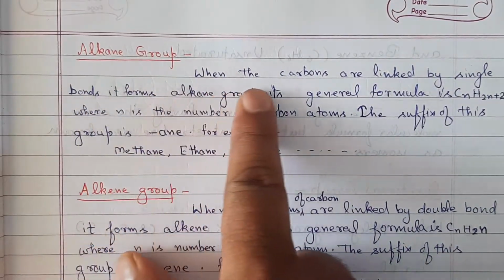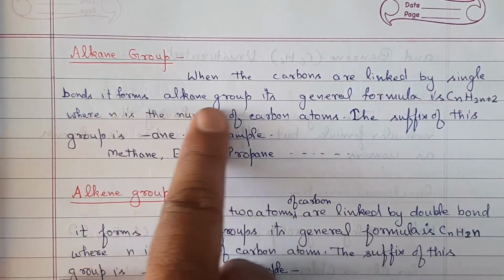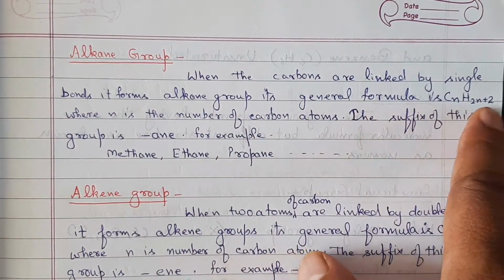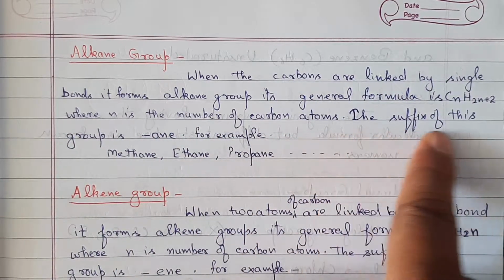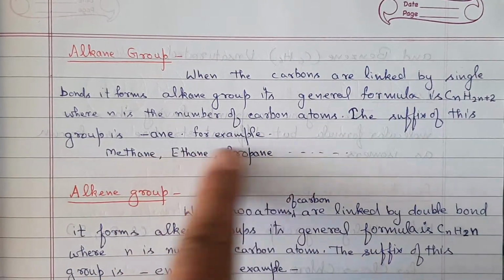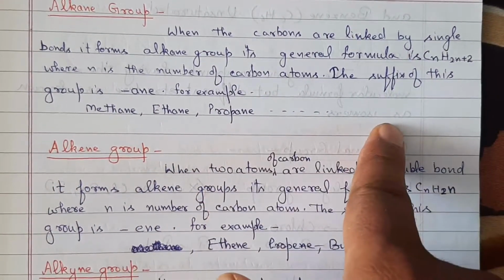Alkane group. When the carbons are linked by single bonds, it forms the alkane group. Its general formula is CnH2n+2, where n is the number of carbon atoms. The suffix of this group is ane. For example, methane, ethane, propane, and so on.